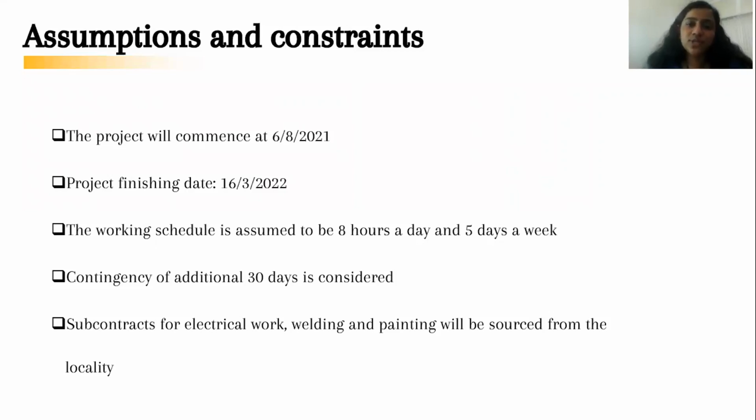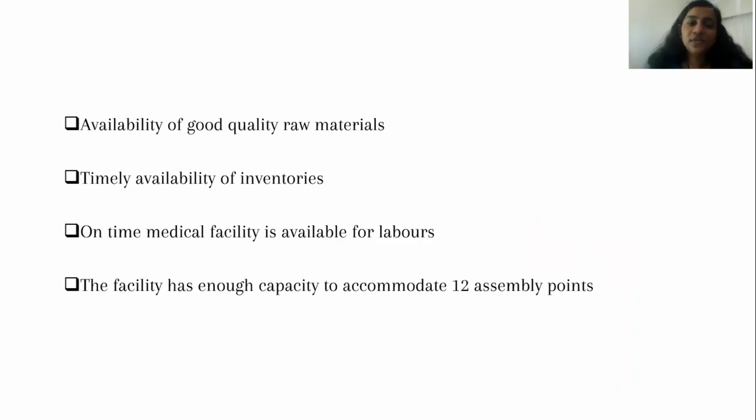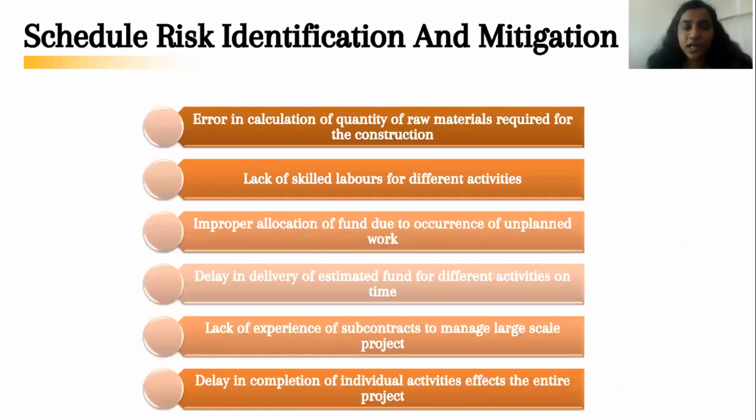Then coming to the assumptions. These are some of the assumptions considered for the project. Based on this, the working schedule is assumed to be 8 hours a day and 5 days a week. A contingency of additional 30 days is considered for the project. We have assumed that the facility has enough capacity to accommodate 12 assembly points to do simultaneous manufacture of the train.